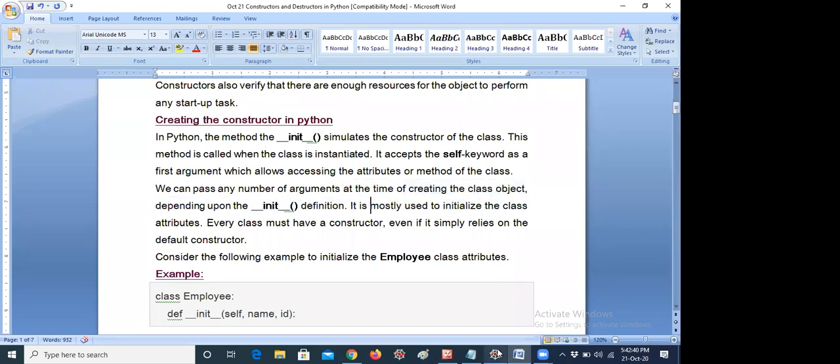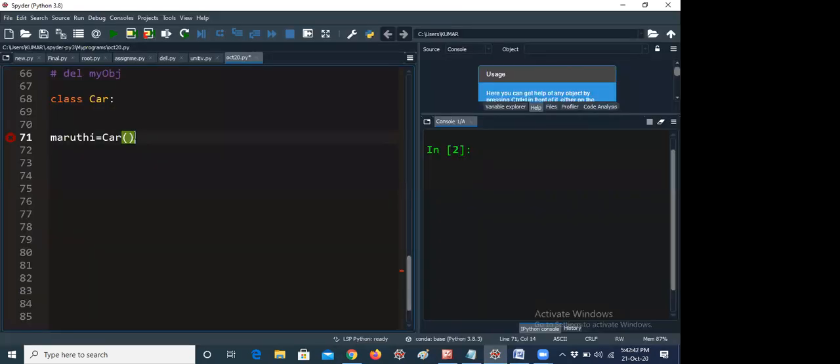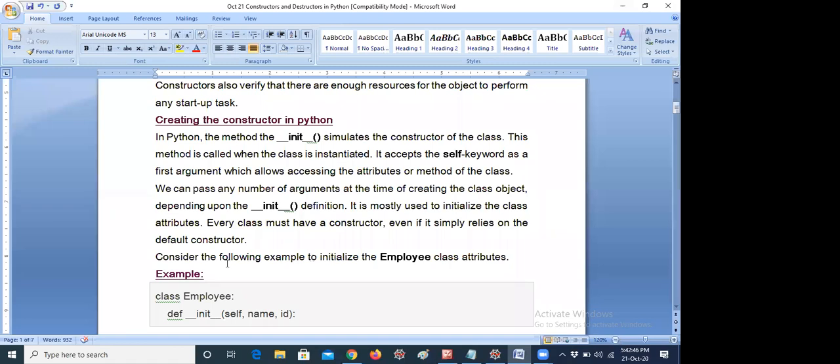Just now I told you, here I'm declaring without parameters. You can also declare with parameters, that's not a problem at all. I will tell you today, don't worry. We can pass any number of arguments, and it is mostly used to initialize the class attributes. So why are we declaring this? Because we want to declare class attributes that should be there in our init method only.